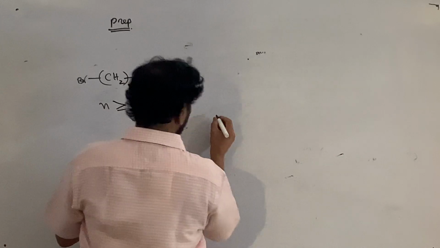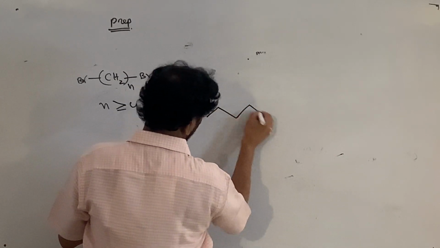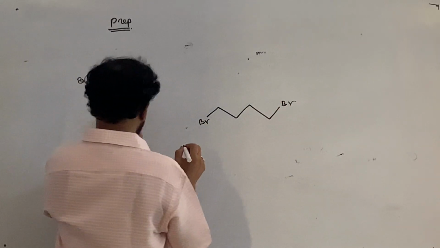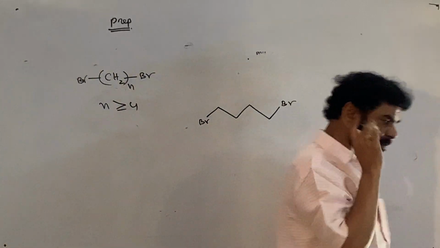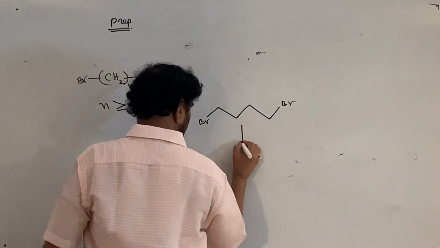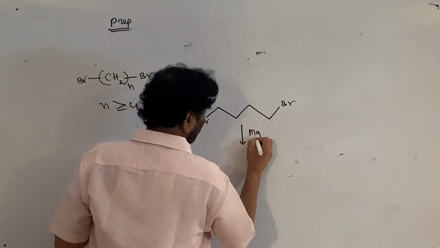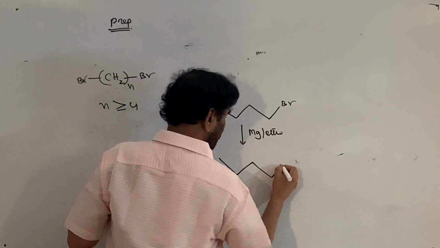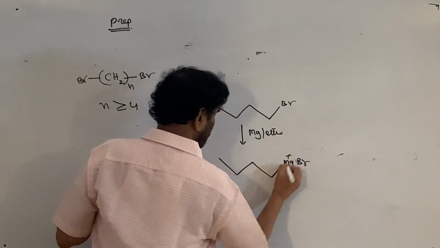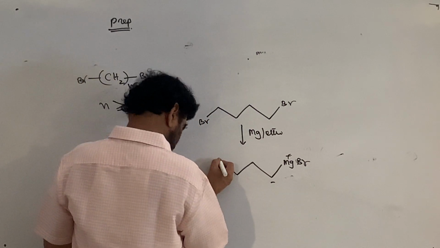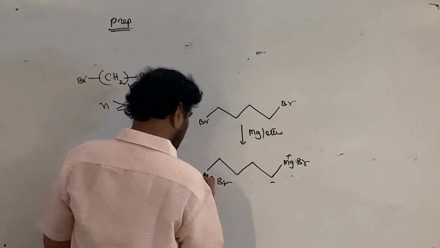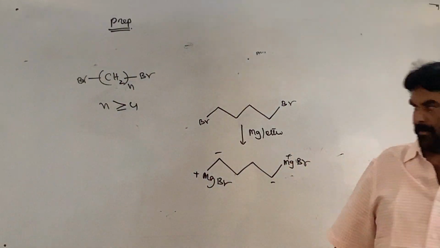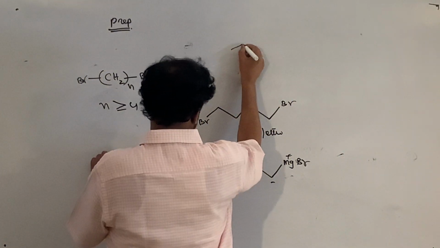For example, take carbons 1, 2, 3, 4 with bromine at each end. The minimum condition is 4 carbon atoms: 1,4-dibromobutane. On treatment with magnesium in ether, this gives BrMg on both ends. With 4 or more, here you take the benzene.